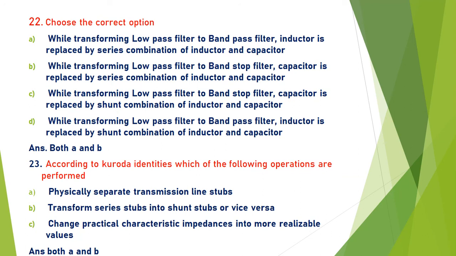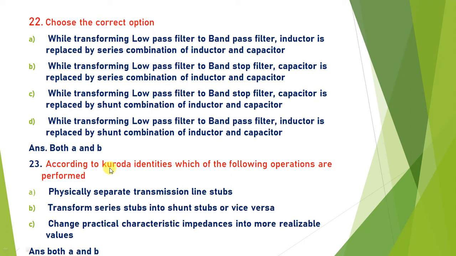Similarly, if you convert a low pass filter to a band stop filter, the capacitor is replaced by a series combination of inductor and capacitor. So both A and B are right.